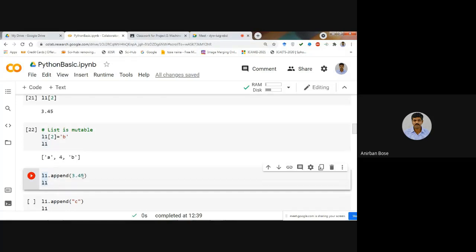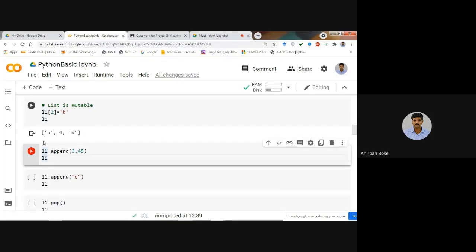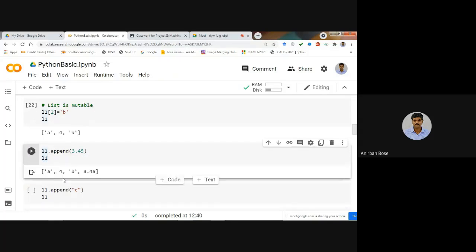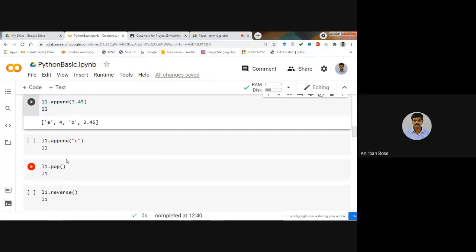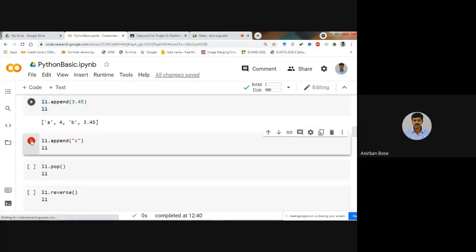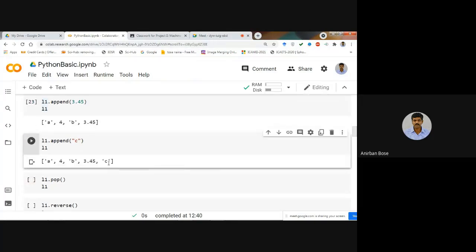It may be of any data type. So now you see that the latest list L1 is this one. Now you are appending this value 3.45, and now if you execute, you see that 3.45 is now added in the list L1. So you can see how we can add an element in the list by using this command dot append. Clear? Now if you want to add something more, suppose you want to add C, this particular string, within that same list L1, then you do the same thing and you see that C is added.